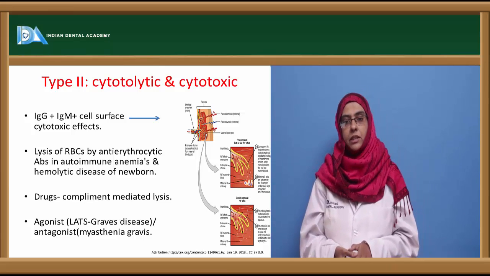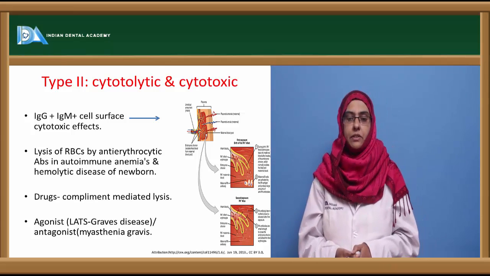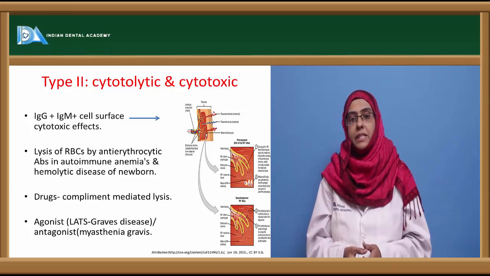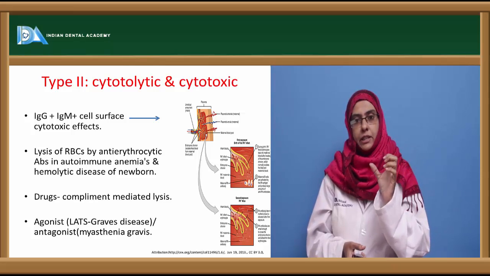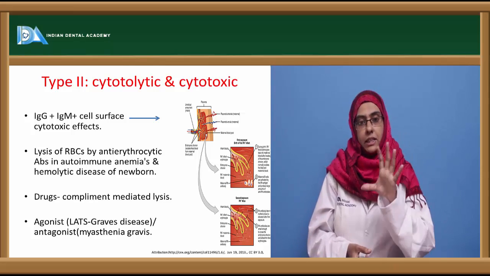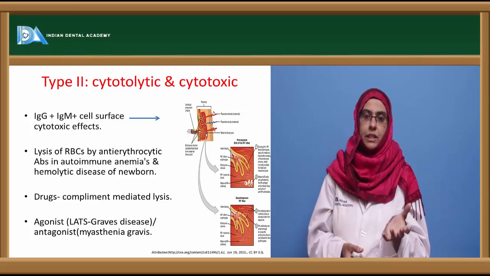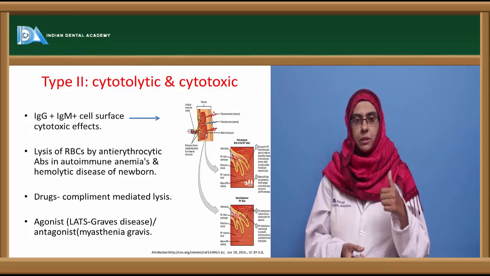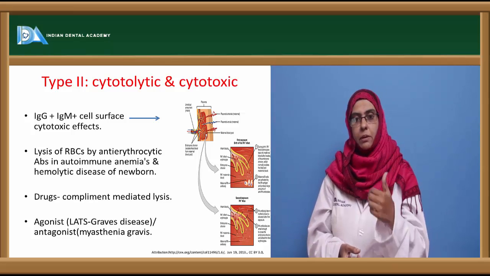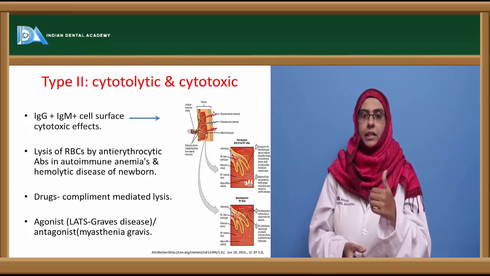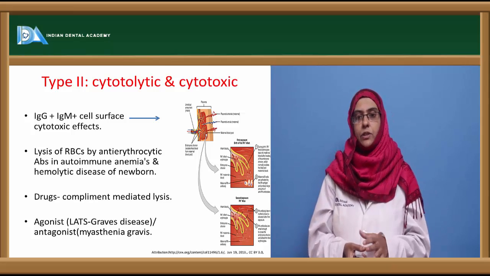Apart from this, there are certain drugs that are mostly involved in inducing the type 2 hypersensitivity reaction, the most prominent one being penicillin. So penicillin usually goes and binds to the RBCs and makes this a whole antigen. Now when this RBC associated with the penicillin is detected by the immune system, antibodies are produced against this complex, and the antibodies go and bind and cause the cytolytic activity of the RBCs. That is, there is a decrease in the number of the RBCs, leading to anemia.